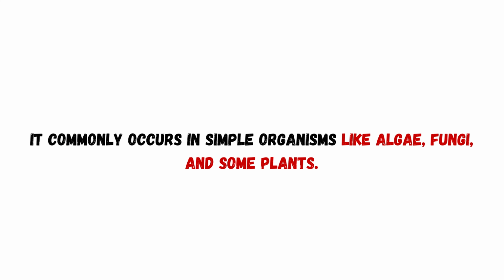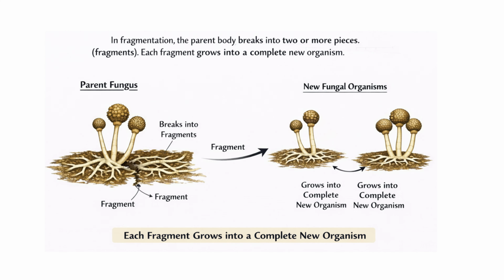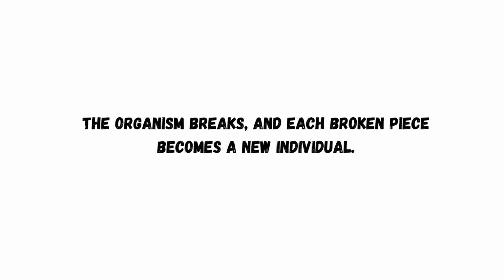It commonly occurs in simple organisms like algae, fungi, and some plants. Vegetative reproduction occurs by fragmentation, fission, and budding. Now let us understand about fragmentation. In fragmentation, the parent body breaks into two or more pieces. Each fragment grows into a complete new organism. In simple words, the organism breaks and each broken piece becomes a new individual.